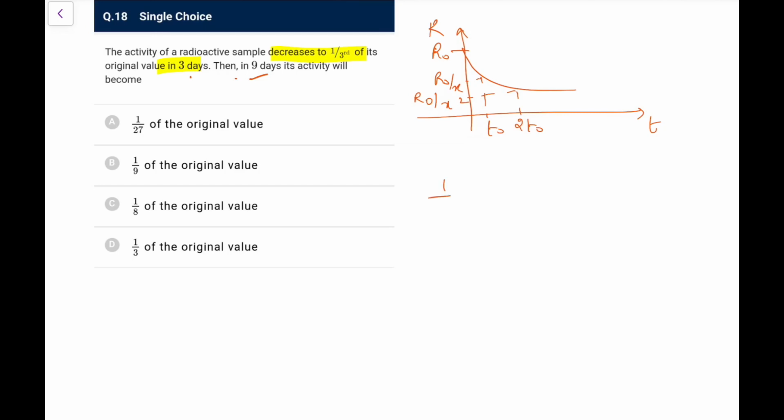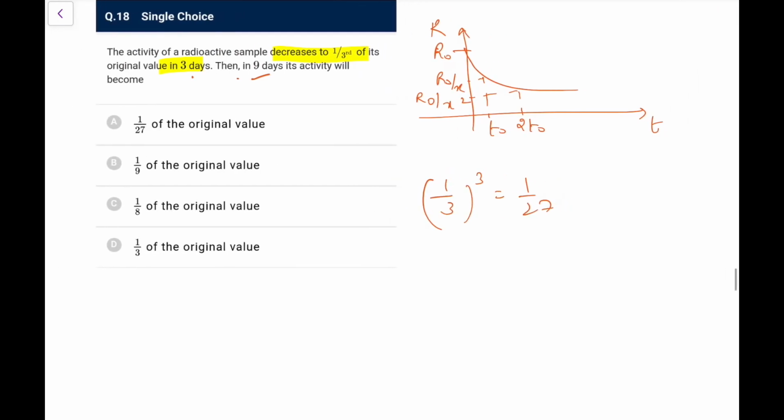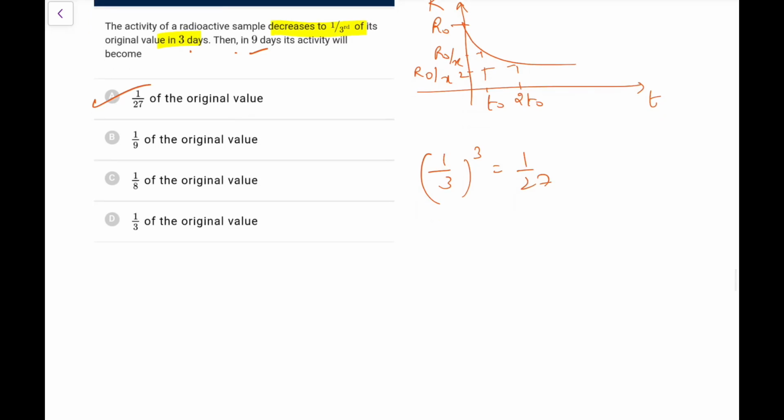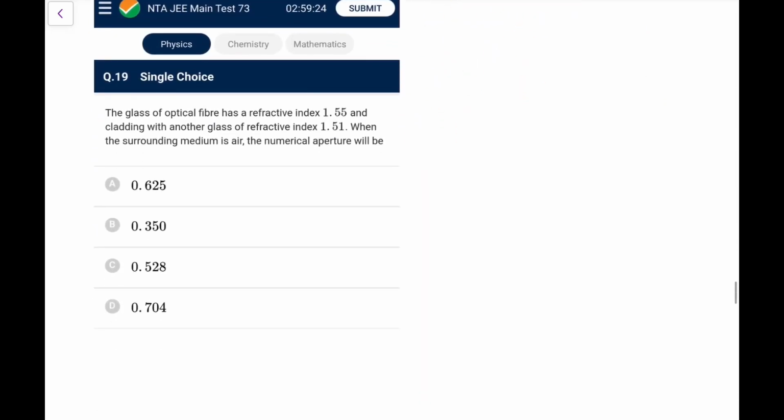So 9 days is triple of that, so that will become 1 by 3 cube, so it will become 1 by 27 of the original one. That is not limited only to half life, it is for any time, 1/3 life, you can say something like that. So it is 1 by 27 of the original.